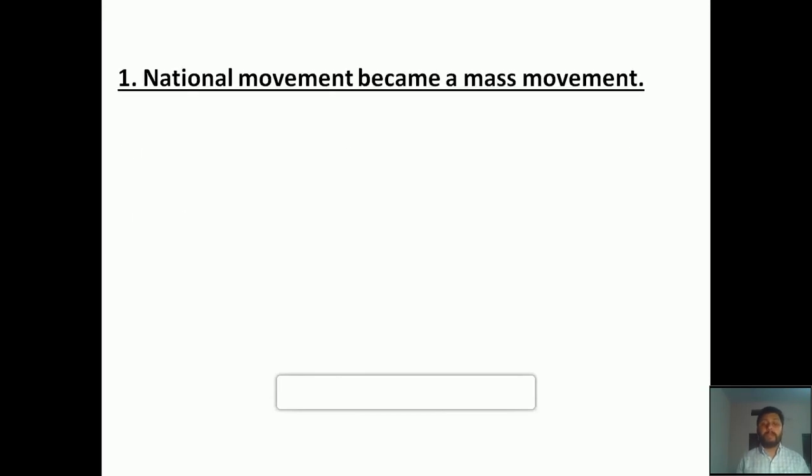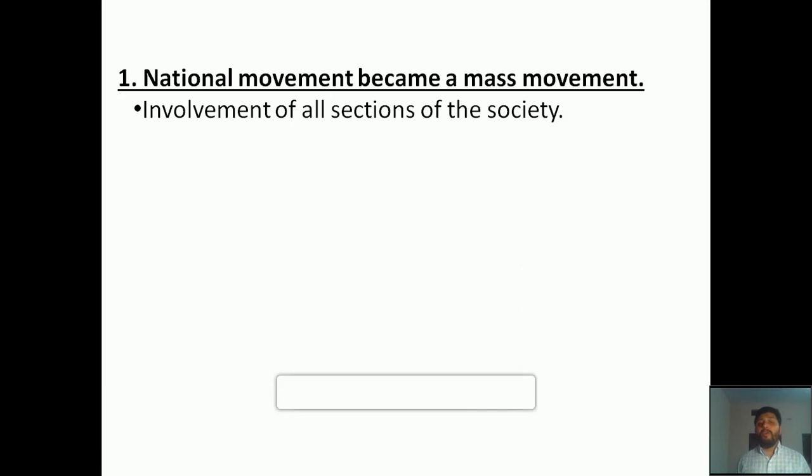National movement became a mass movement: involvement of all sections of the society. You might be remembering when we were dealing with the first chapter of history, the First War of Independence 1857. In the first part of that chapter, we have seen the involvement of different groups in the First War of Independence 1857. There we have seen a small group had taken active participation. So that's why it was one of the reasons behind the failure of the First War of Independence.